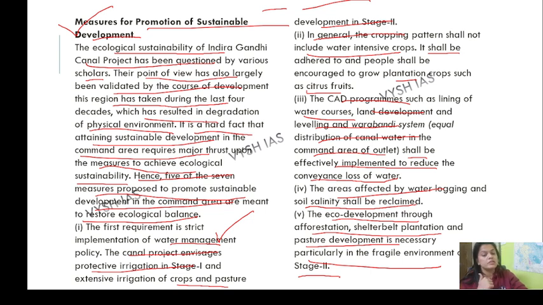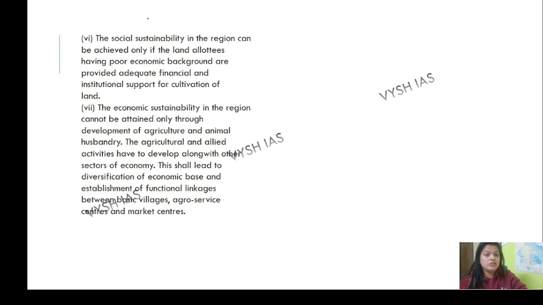So the first one was protective irrigation, the second was citrus fruit, the third one was Warabandi and leveling system. So basically this is the command area development program. The fourth one: the areas affected by water logging and soil salinity shall be reclaimed. So remember this, reclaimed. Then afforestation, fragile environment. So basically, what we call it, wait, I'm forgetting one word. Restoring. Okay, this is good.